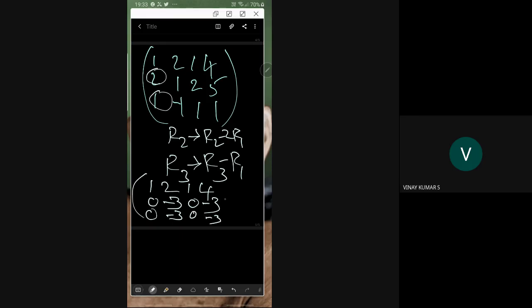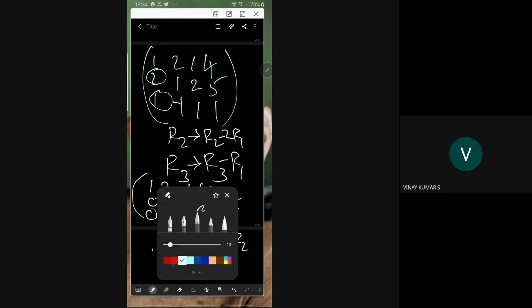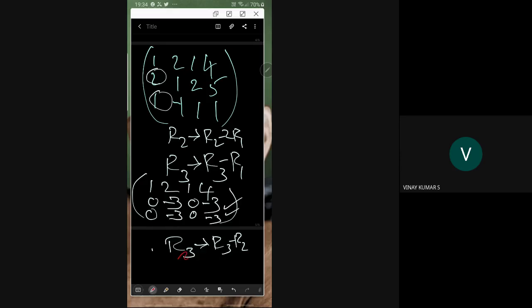Here these two are the same rows. So you need not go till the end, because if you perform the operation R3 minus R2, the last row becomes 0. So the rank of the augmented matrix and the rank of the coefficient matrix is 2 here.